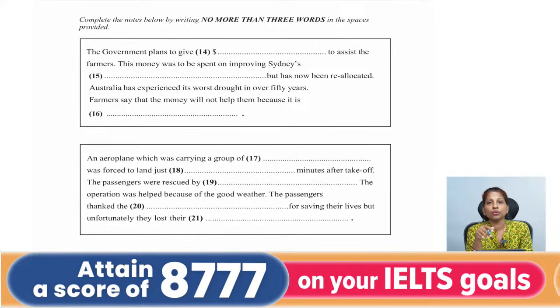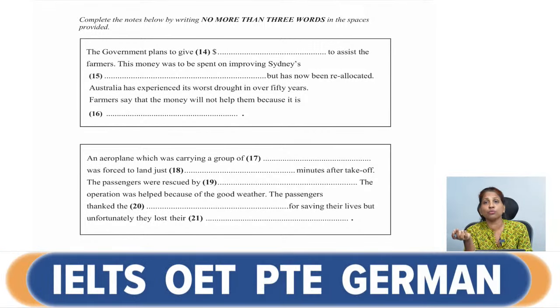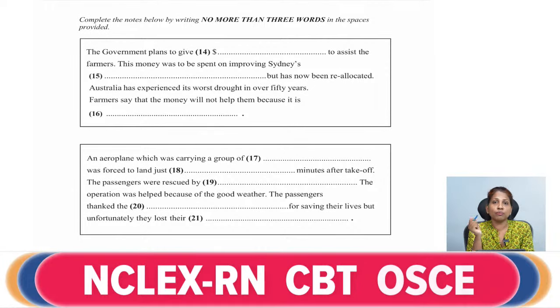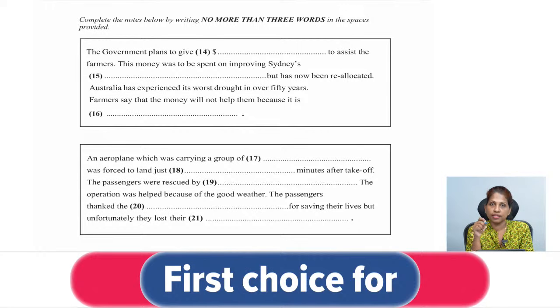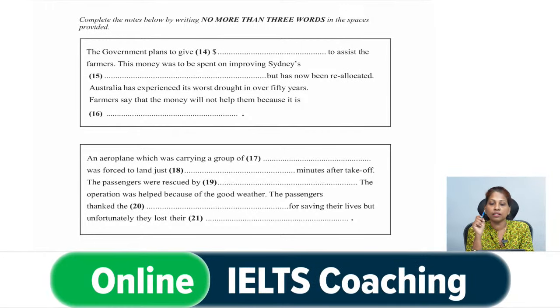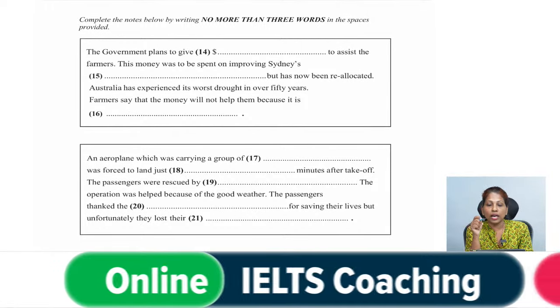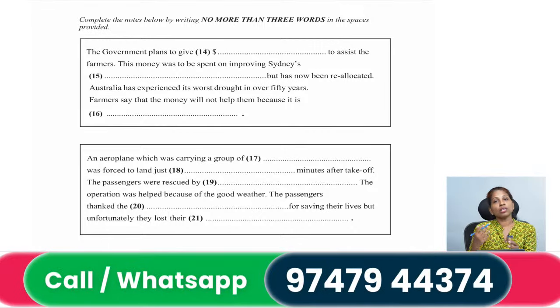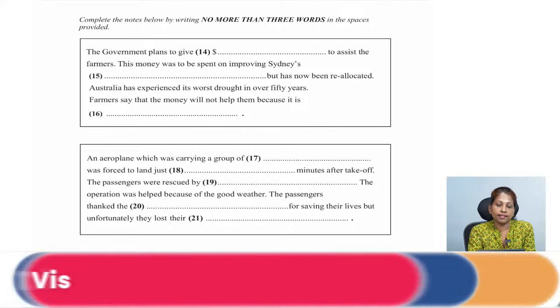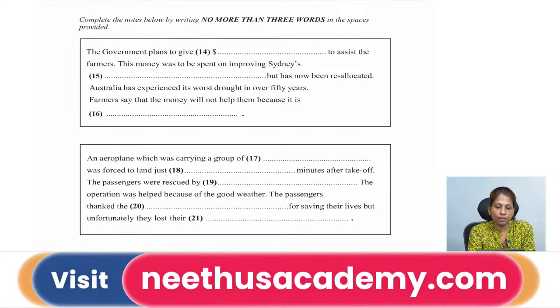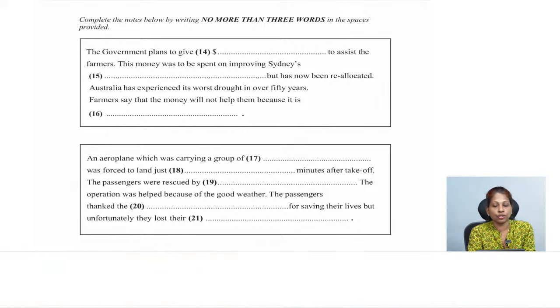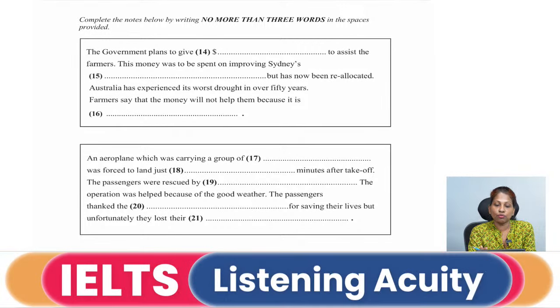Either way, in listening you can write numbers in figures as well as words. Both will be treated as a correct answer. So your first answer for the blank is $250 million is already given to assist the farmers who are drought stricken, right? Now the next blank says this money was to be spent on improving Sydney's dash, right? So they are telling this money was to be spent on improving Sydney's dash.